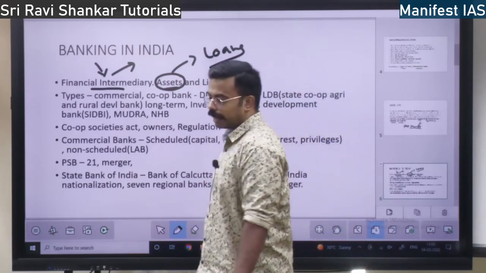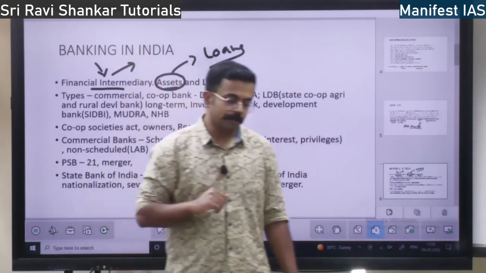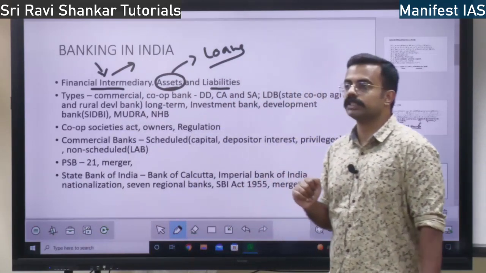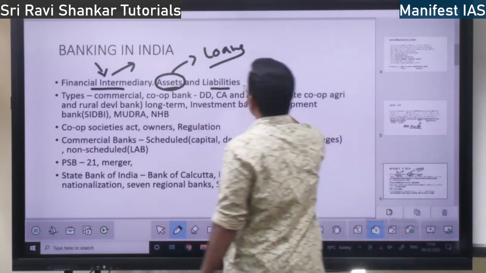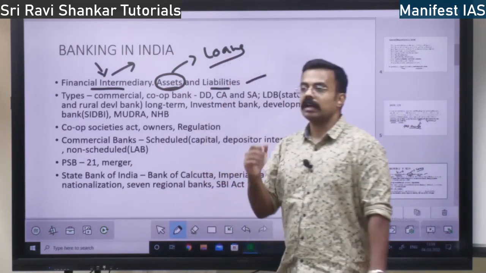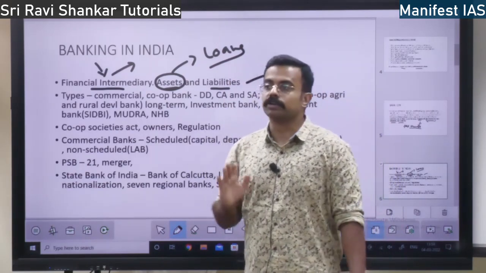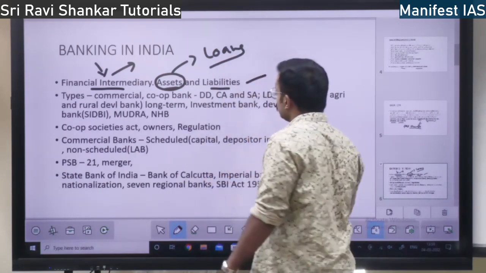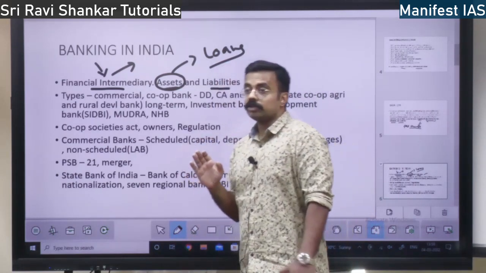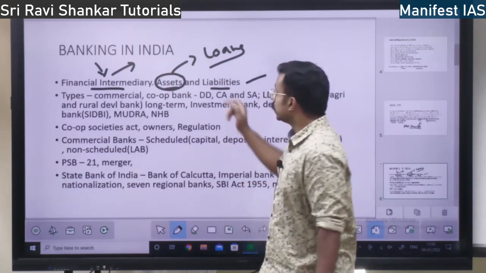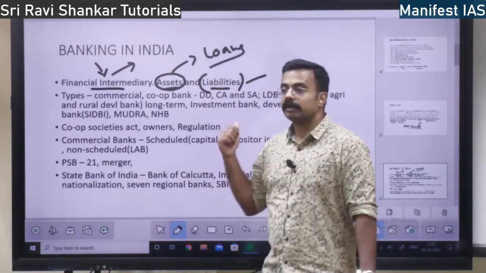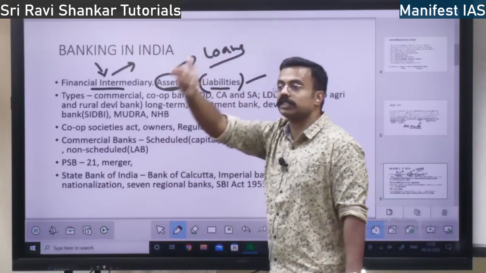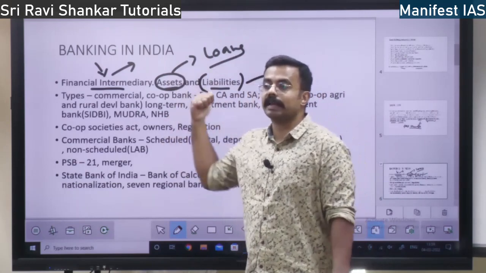Whereas liabilities, that is, we deposit the money: savings account, fixed deposit, all those things, we deposit the money. That money is a liability, right? Liability means banks are liable to pay us. Banks have to give it back to us, whatever money we have kept. So the bank's liability means responsibility. The bank should give that money back to us. So that is liability, right? Bank loans, assets and liabilities. What the bank gives is an asset, what the bank takes is a liability, right?